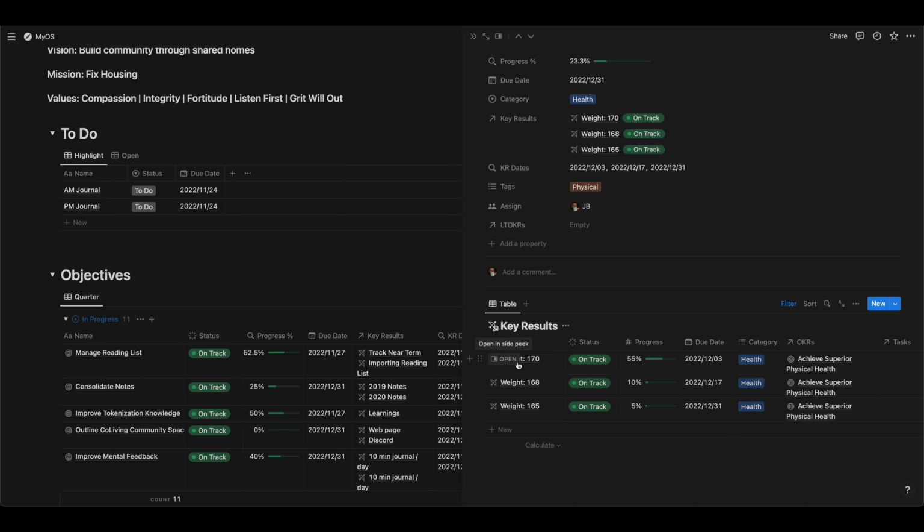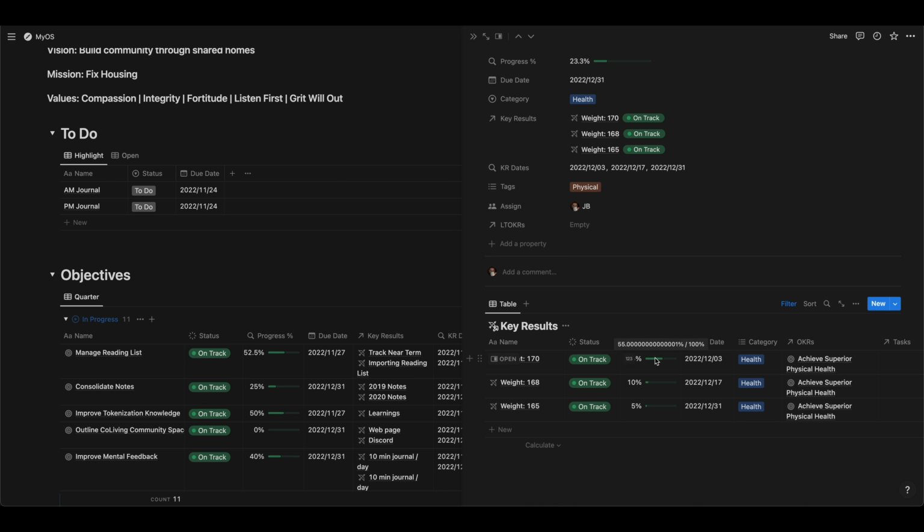And these are, again, the metrics that you're tracking against. Either you accomplish these or you don't accomplish these by the end of whatever cycle you're tracking against. In my case, it's this quarter. And so making it down to 170, then 168, then 165. Right now, these are all on track for me.